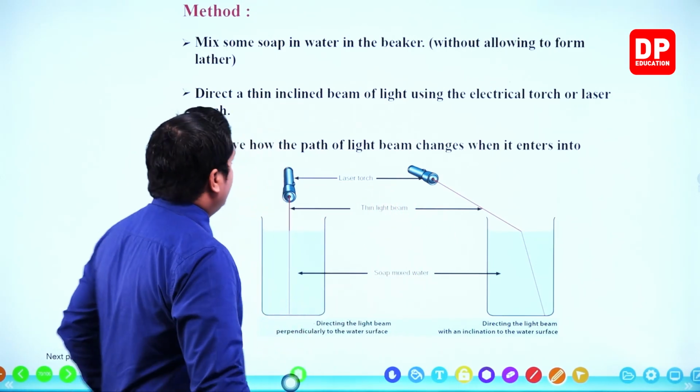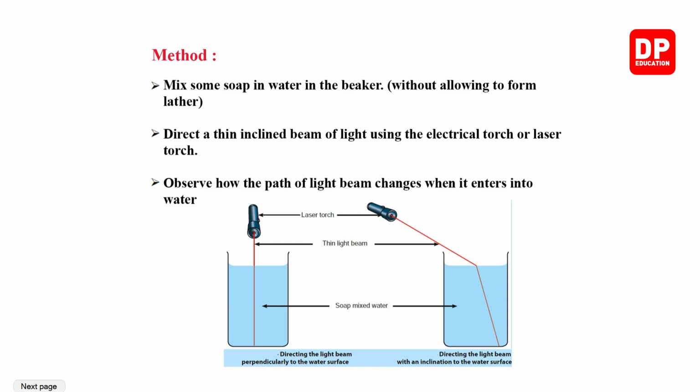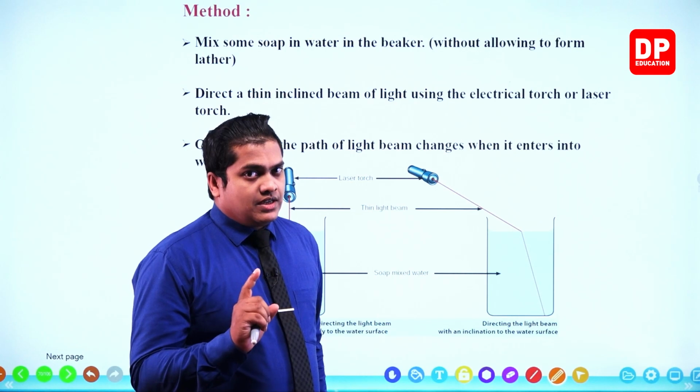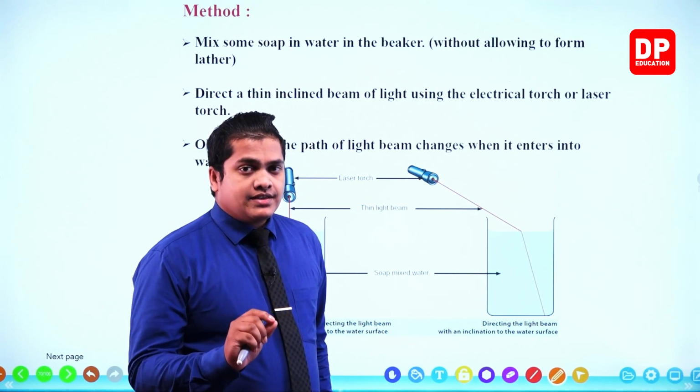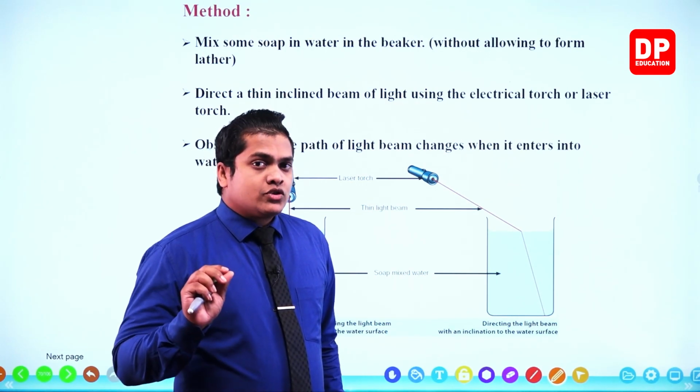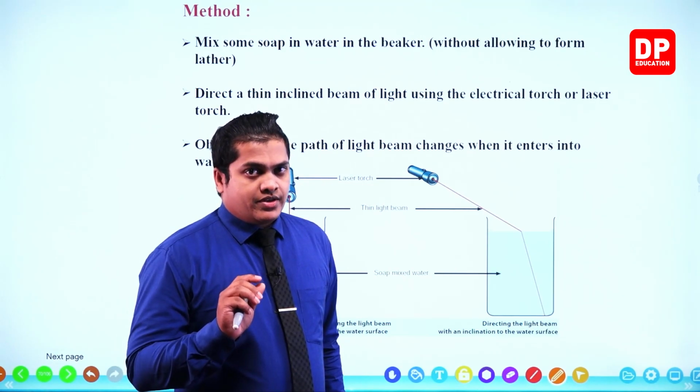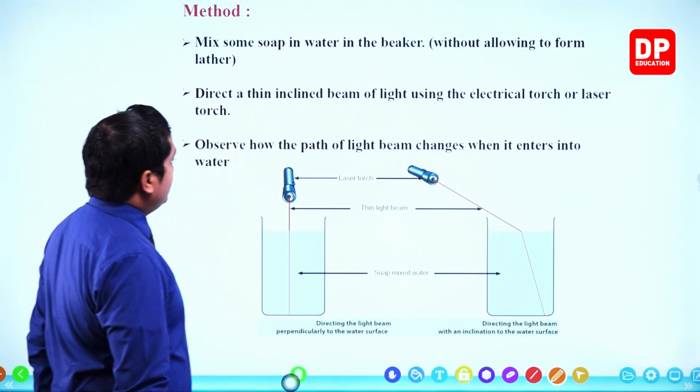Next one. Then direct a thin inclined beam of light using the electrical torch or the laser torch. We have to use the laser torch here, because here we are going to direct one beam. By using a laser torch, we can get the necessary single beam without any trouble. So we are directing one beam into it.